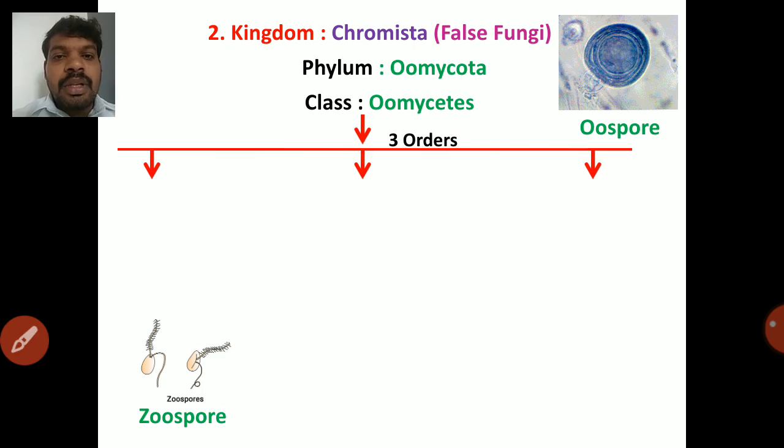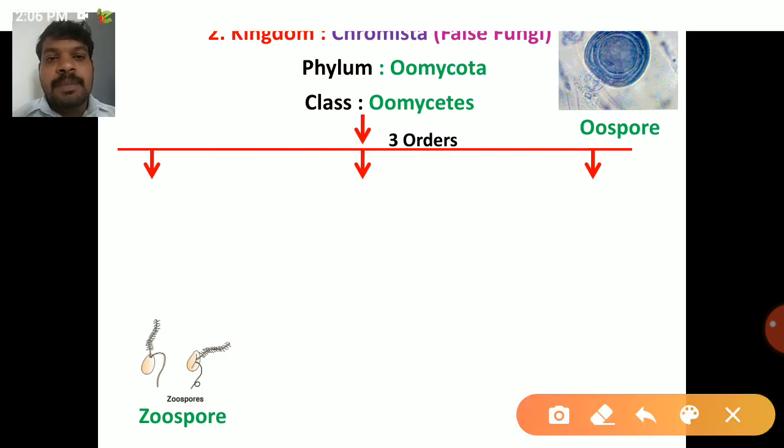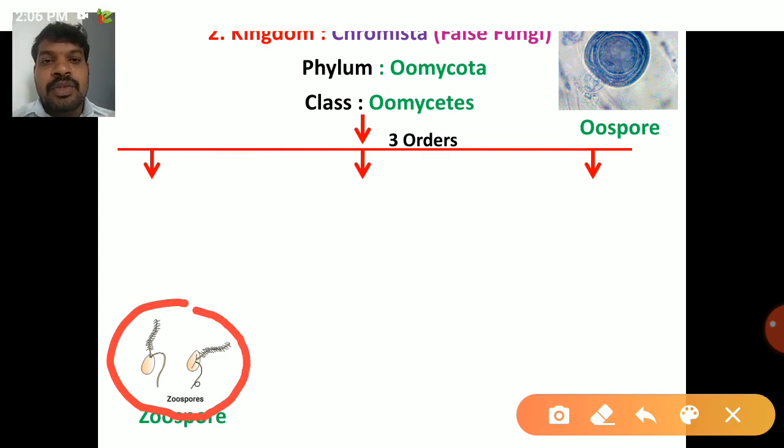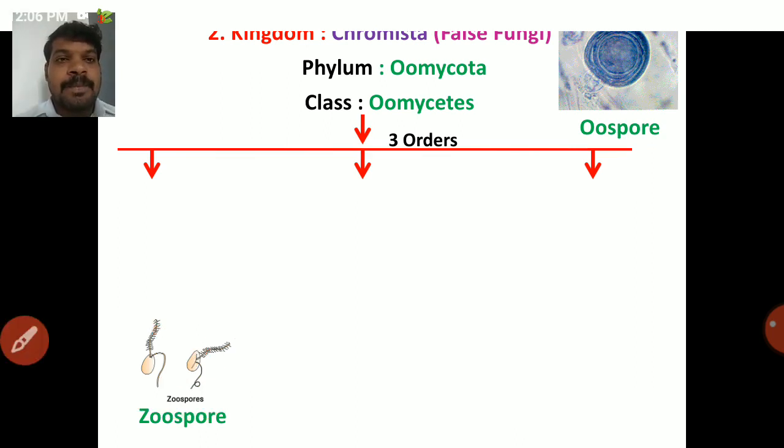Then the asexual spore of Oomycota is the zoospore. The zoospore contains 2 flagella. The first one is the whiplash flagellum, the second is the tinsel flagellum. Whiplash means there are no hair-like structures. The tinsel flagellum has fibrils on the flagellum.